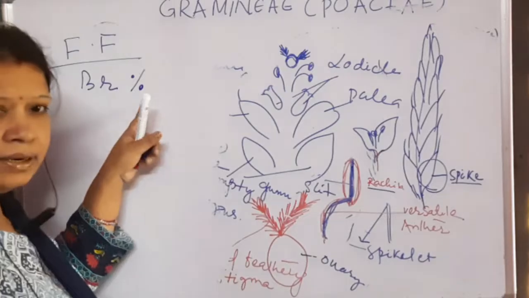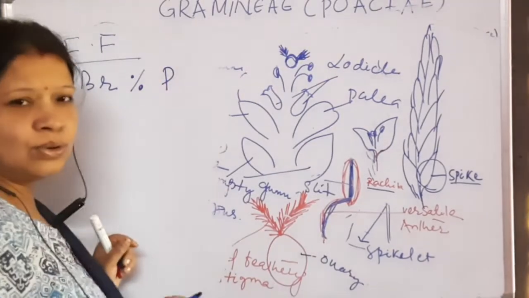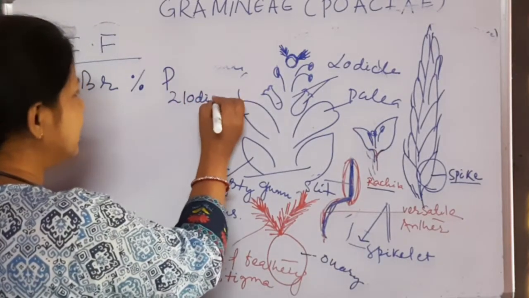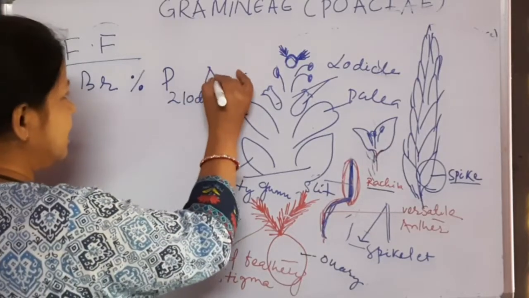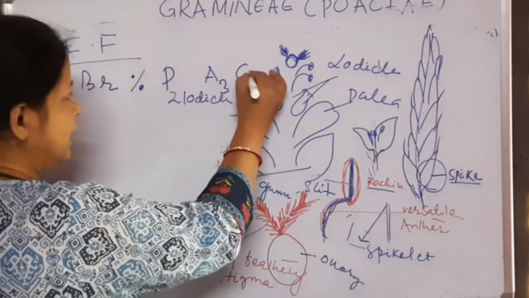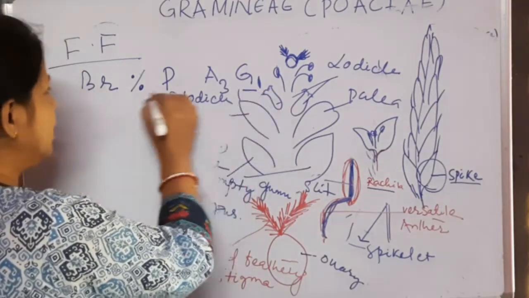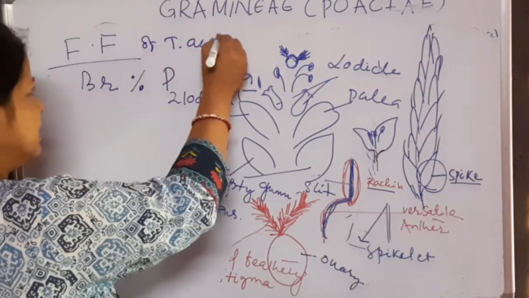So this is the sign of zygomorphic. Then no calyx, no corolla. Perianth. So perianth is 2 lodicules. Then number of stamens 3. Gynoecium 1. Monocarpellary. So this is the floral formula of Triticum aestivum.